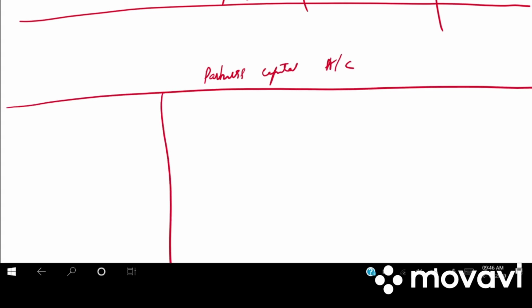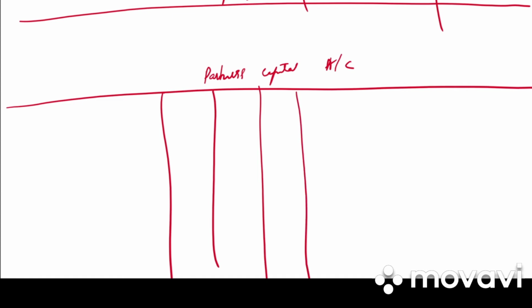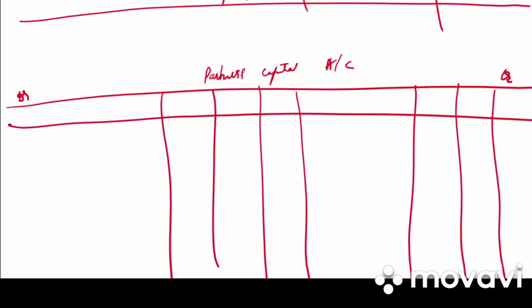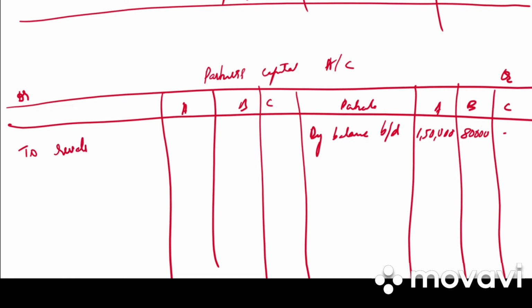We have debit side, credit side. We have three partners A, B, C. Particulars A, B, C. Particulars A, B, C. So what is the first check? Bring down the balance from old balance sheet. So by balance brought down 1,50,000 and 80,000. Then do we have any reserve given in the problem? No. Then we need to bring the loss of revaluation account, 7,200, 4,800.